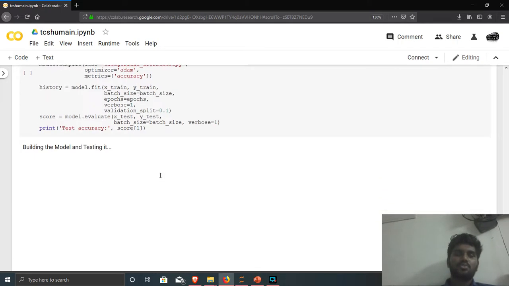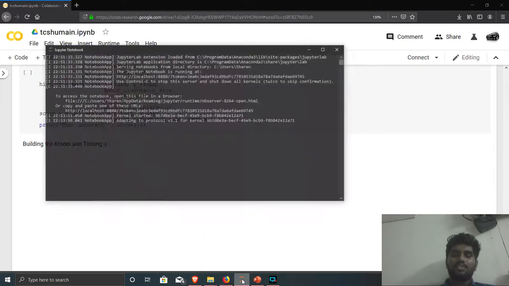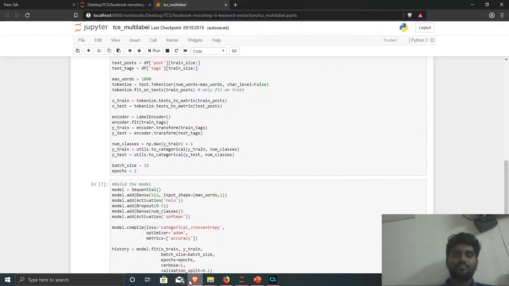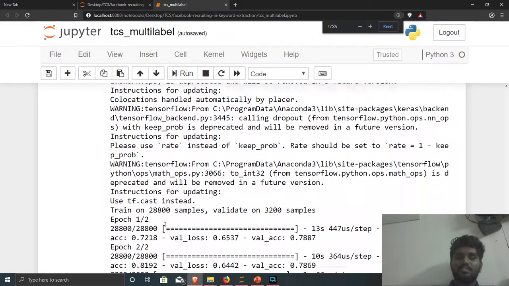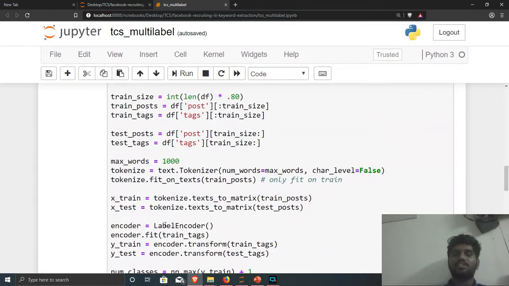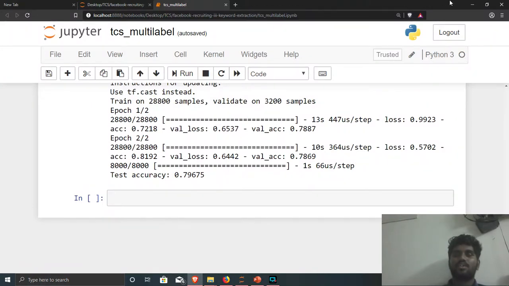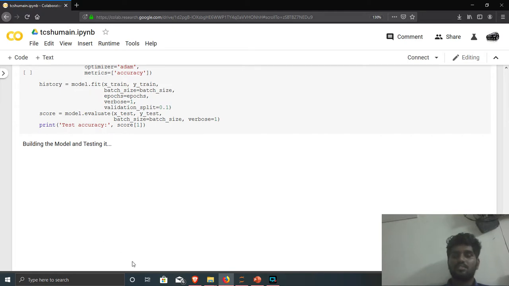I'm building the model and testing it, and here is the accuracy I got from a previous run, because if I showed the running time, the video would go up to 9 hours. After training, I got an accuracy of 79%, so approximately 80%. This is the code. I'll come to the end soon because of the time limit.